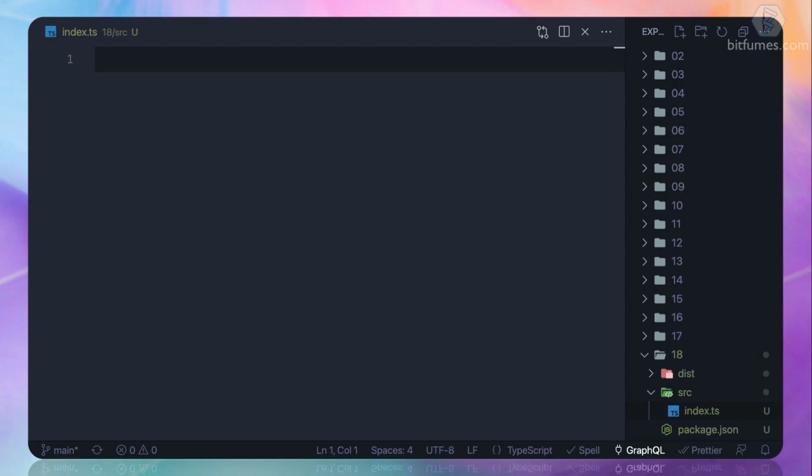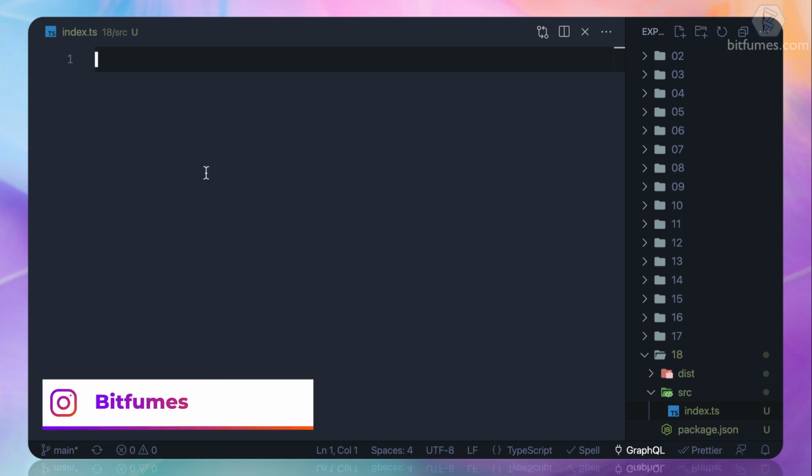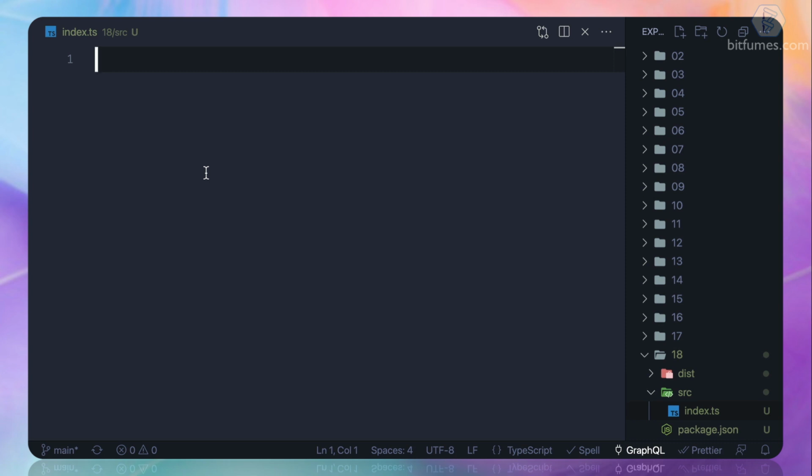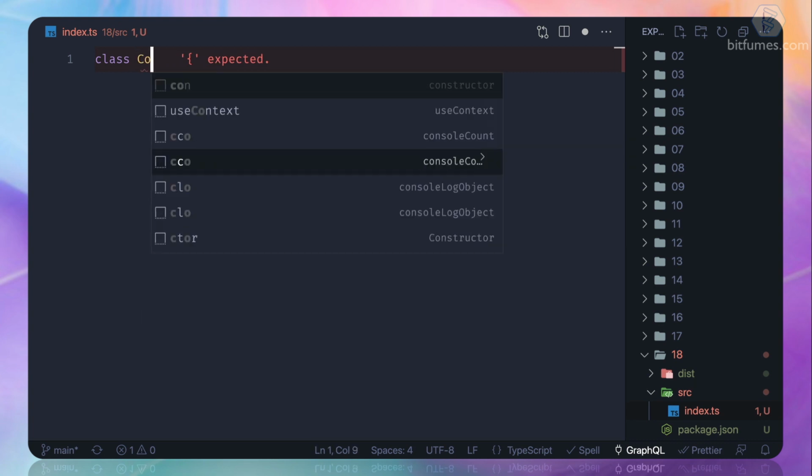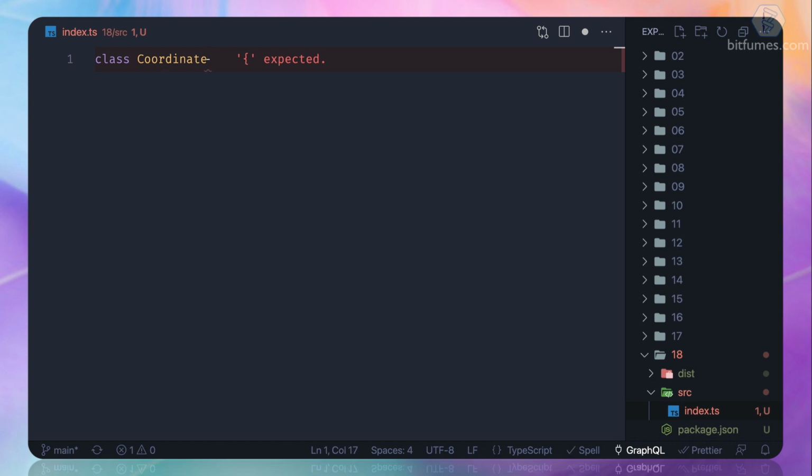You know, in JavaScript, we also have the class after ES 2015. So let's understand and let's see how we can use typing or TypeScript with classes. So first, to define a class, you can simply say class and the name of the class. So I'm going to call it Coordinate. Okay, and then the body. And if you are not providing anything, that's still a valid class. So this is actually a valid class.